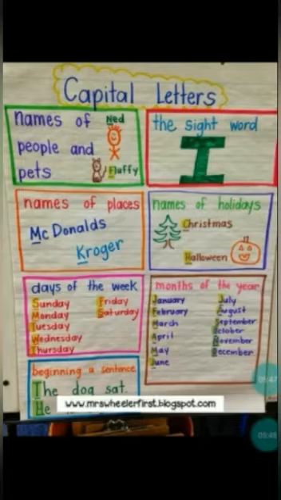The first letter should be written in capital letter. Names of places, as we already discussed. Next, days of the week, months of the year, names of holidays, and the sight word I. We should not write small i, children. We should always write capital I. And beginning a sentence, it can be any sentence. When you start, you should start the sentence with a capital letter, children.